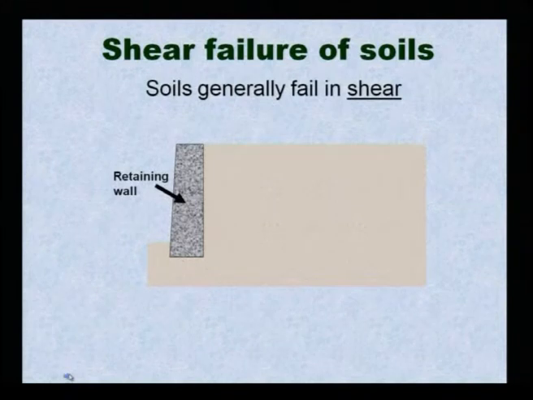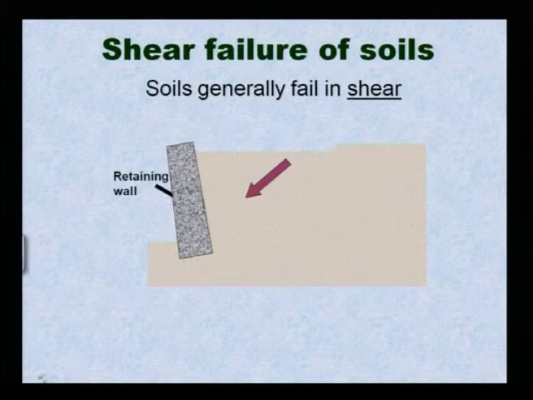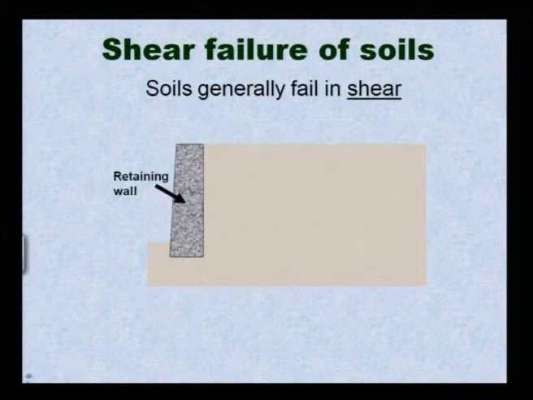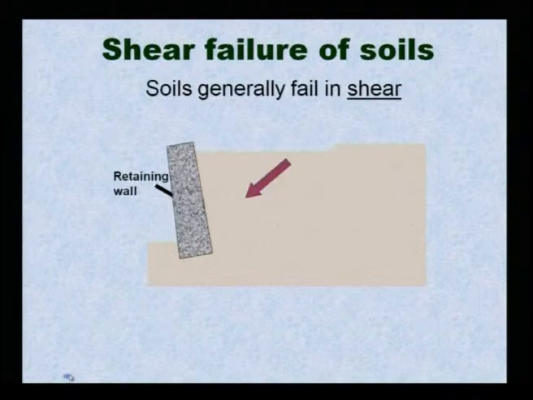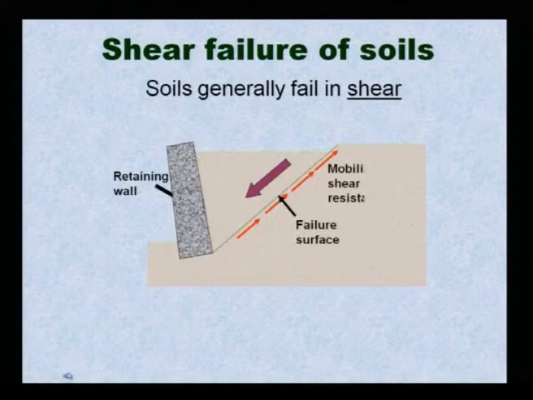Now, similarly, look at the retaining wall. Generally, the retaining wall may fail by means of translation, rotation or both. If you look here, it has been rotated. Once it has been rotated, it shows how the failure surface mobilizes shear resistance.